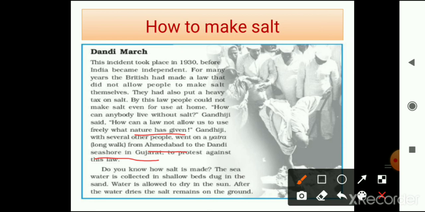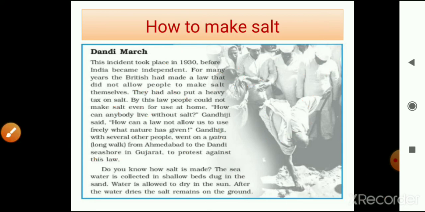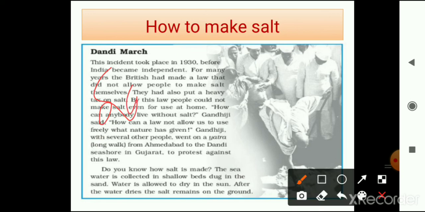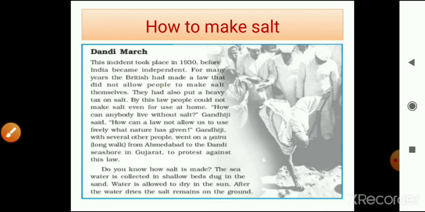Gandhiji started a movement on 12th March 1930 from the Sabarmati Ashram in Ahmedabad in Gujarat.